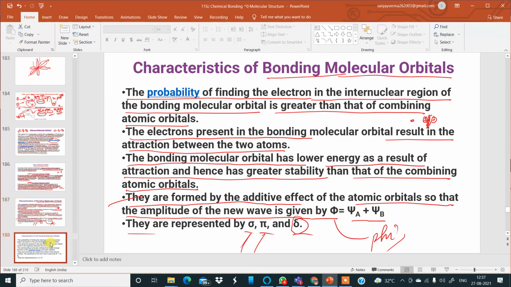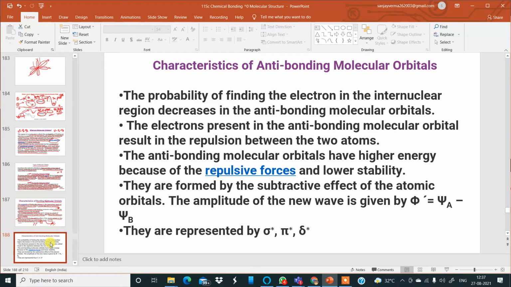Now, moving further to the characteristics of anti-bonding molecular orbitals. Anti-bonding molecular orbitals, as I've told you repeatedly, are formed when atomic orbitals, while combining by the linear combination of atomic orbitals method, are not in phase. The positive of one overlaps with the negative of the other, which means they are not in phase. They result from the subtraction of the atomic orbitals.